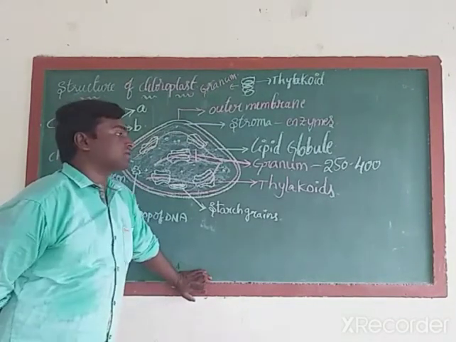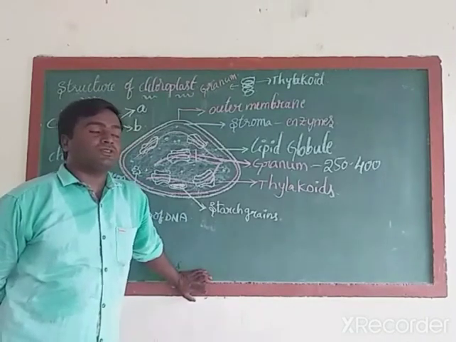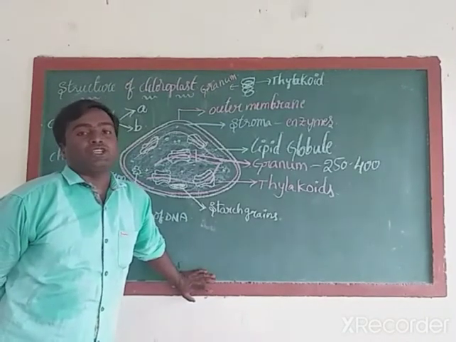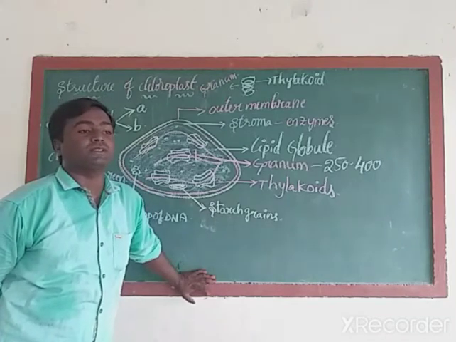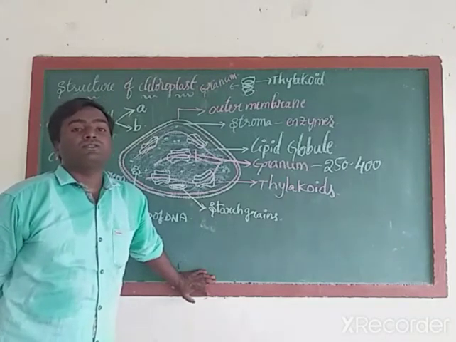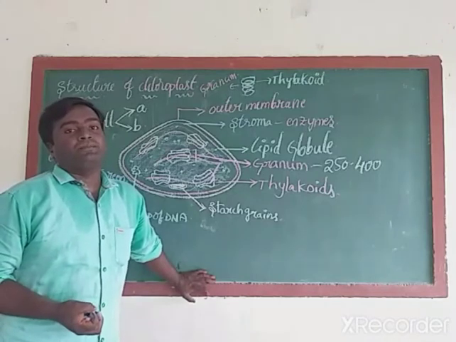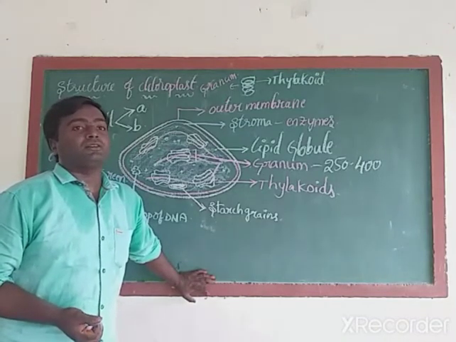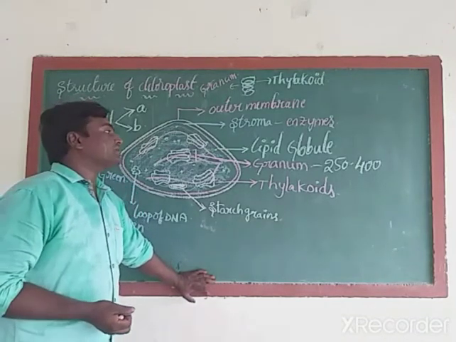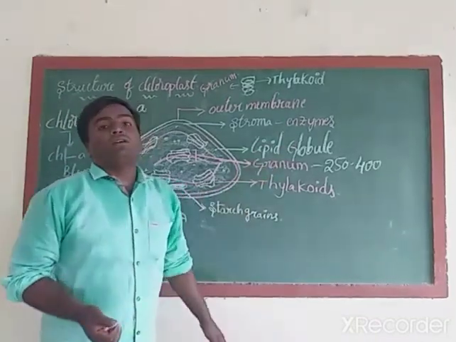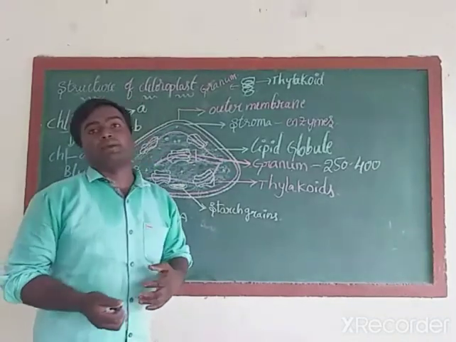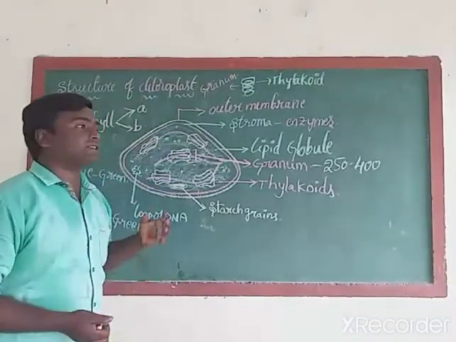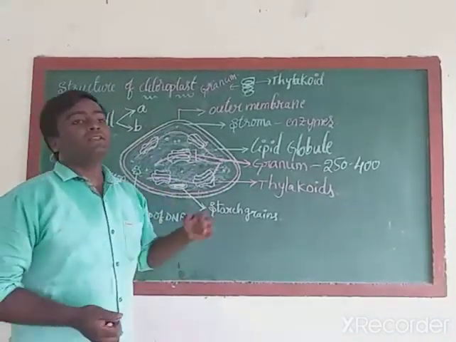What is the use of these photosynthetic pigments? These photosynthetic pigments joined together form a light harvesting complex. Light harvesting means this complex is useful to capture the sunlight. Around 250 to 400 photosynthetic pigments joined together form a light harvesting complex which can capture the sunlight.